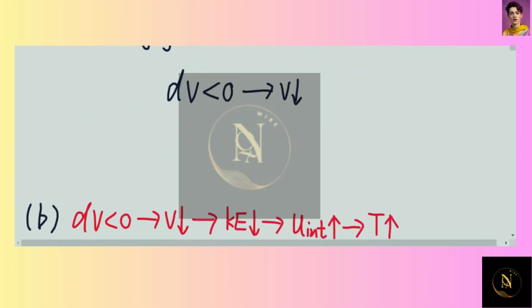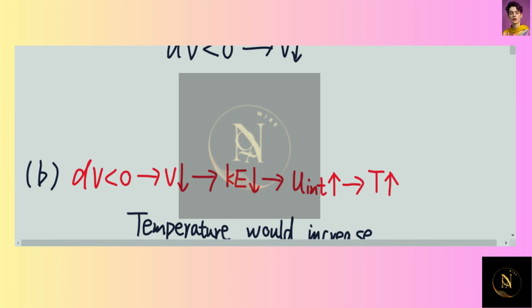So for the next case, we know dV is less than 0, velocity is decreasing, which means that kinetic energy is decreasing. If kinetic energy is decreasing, that means the internal energy of the gas is increasing, and the internal energy of the gas is associated with the temperature. So if the internal energy is increasing, that means the temperature will increase as well.